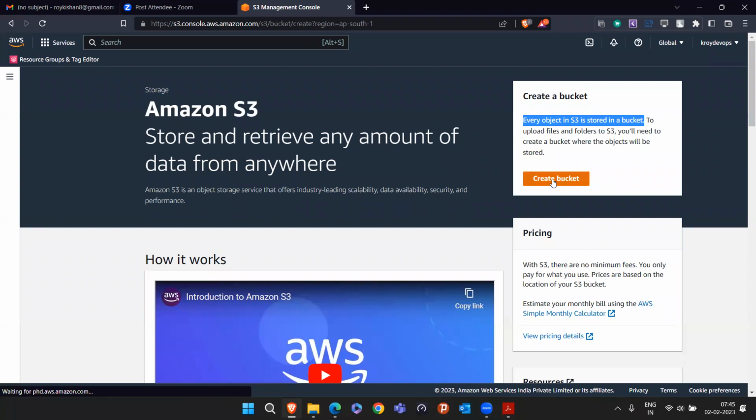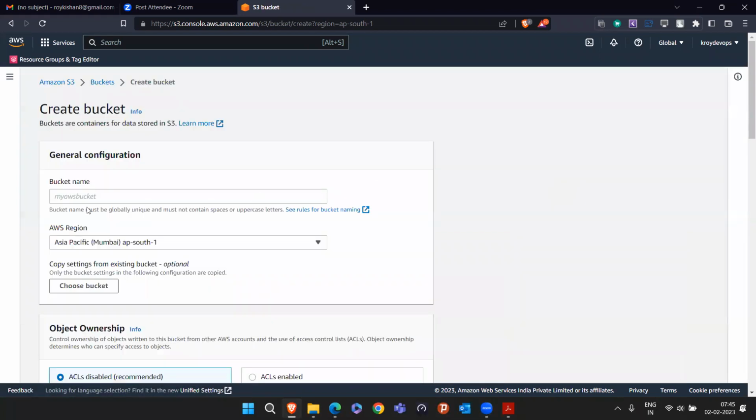Just click on create bucket. If you see, they are asking for the bucket name. The bucket name must be globally unique. That means whatever bucket name you are choosing should not be chosen by any other person. Why so? We will come to know later. But understand it like creating a Twitter or Instagram username. You cannot choose a username that is already taken by other people, right? Similarly, the bucket name should be totally different.